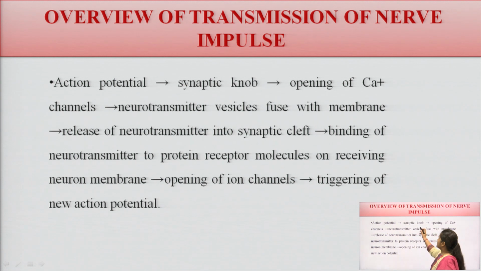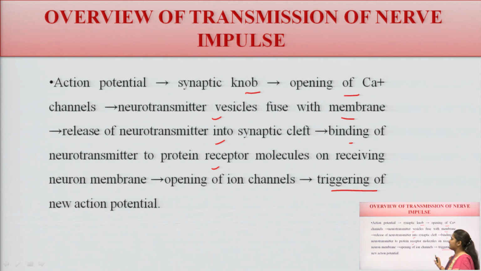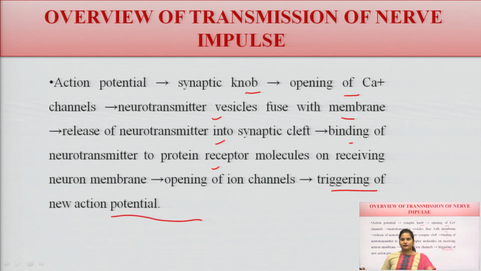So the action potential goes to the synaptic nerve, the calcium channel opens, neurotransmitters burst out and fuse to their membrane, releasing the neurotransmitter into the synaptic cleft, binding to the proteins, and after that they trigger a new action potential.